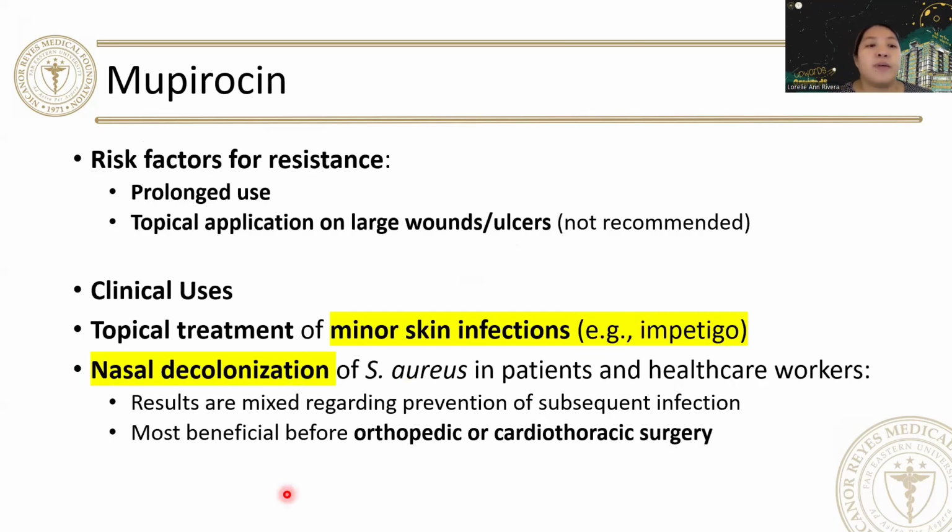But please note the risk factors for resistance is if it is given for prolonged use and if you give it topical application on large wounds or ulcers. Therefore, it is not recommended if the wound is very large already. So again, it is only used for minor skin infections such as impetigo. It can also be used as nasal decolonization of Staph aureus in patients and healthcare workers.